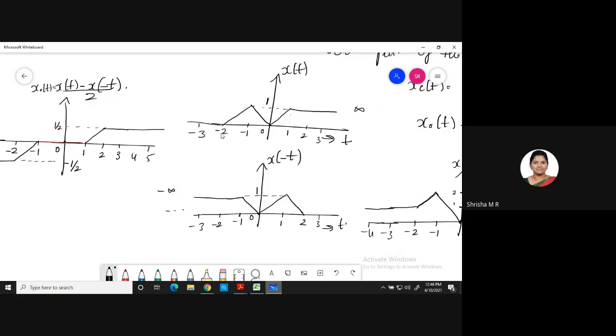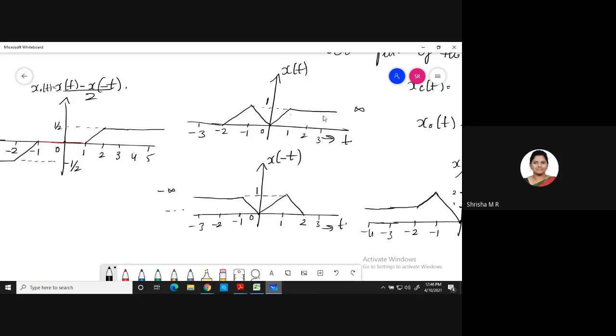And at 1, I have amplitude 1. Here at 1, I have amplitude 1. So 1 minus 1 would be 0. So my signal will be 0 till 1. Then at 2, the amplitude is 1, and here the amplitude is 0. So 1 minus 0 is 1. So from 1 to 2, it will become 1.